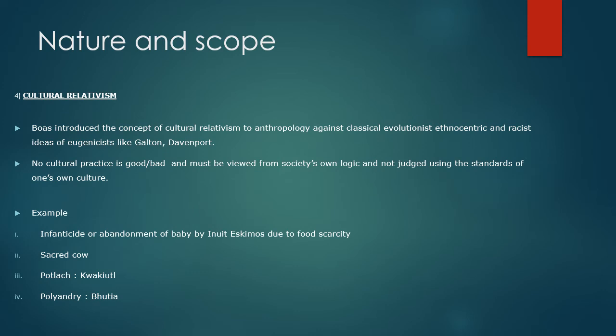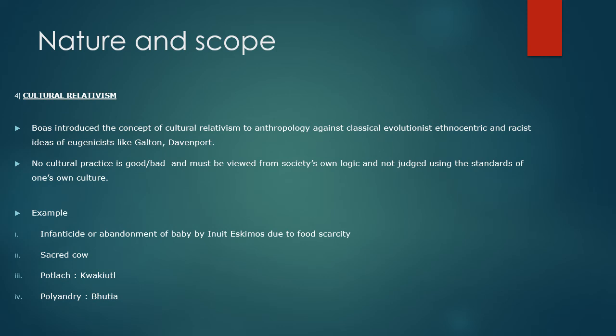So it looks like an animal is considered sacred, but if you go into the deeper reality and understand why this concept arises, we see that the cow has dual utility in Indian circumstances. First, it gives dairy products like ghee, milk, etc., which help farmers raise their nutrition. And second, it gives birth to oxen, which can be used to plow the fields. So in a farming community, these things become very important, and so the farming community worships the cow. And it is not an aberration, if you understand from this perspective.